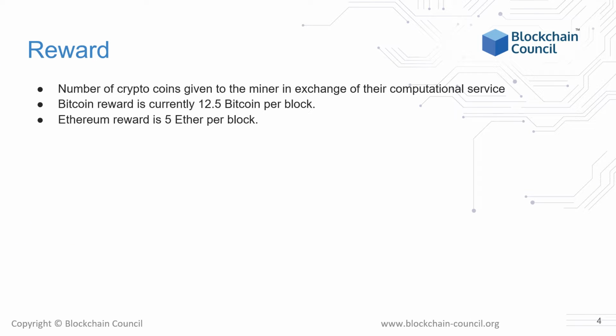When a transaction is confirmed and made public by adding it to the public ledger, a reward in the form of crypto coins is granted to the distinguished miner. In the case of the Bitcoin blockchain, a miner is granted 12.5 Bitcoins per block, and in the Ethereum blockchain, 5 Ethers per block are granted as a reward.